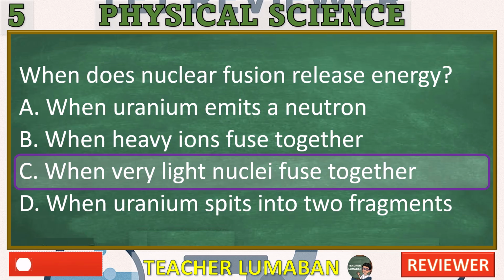The mass of the resulting nucleus is slightly less than the total mass of the original nuclei, and this lost mass is converted into energy via Einstein's equation, E equals mc squared. D. When uranium splits into two fragments. Incorrect, this describes nuclear fission, not fusion. While fission also releases energy, this is not the fusion process the question is asking about.